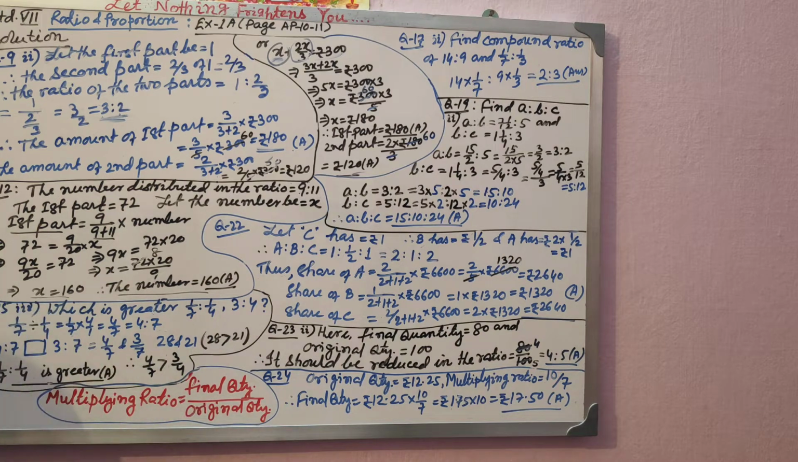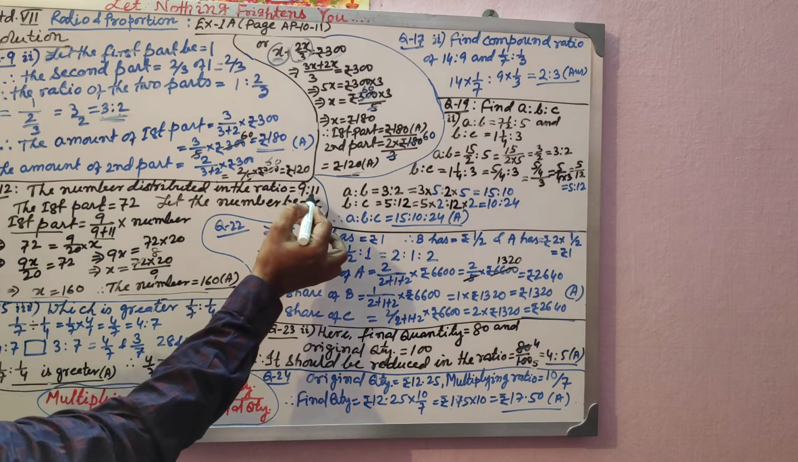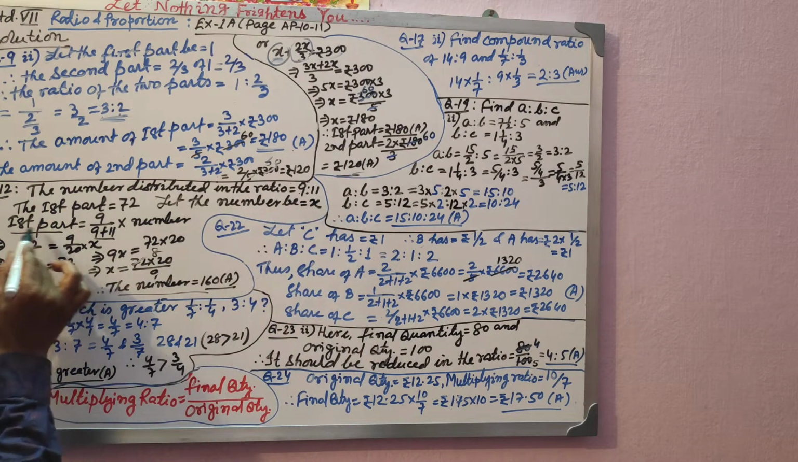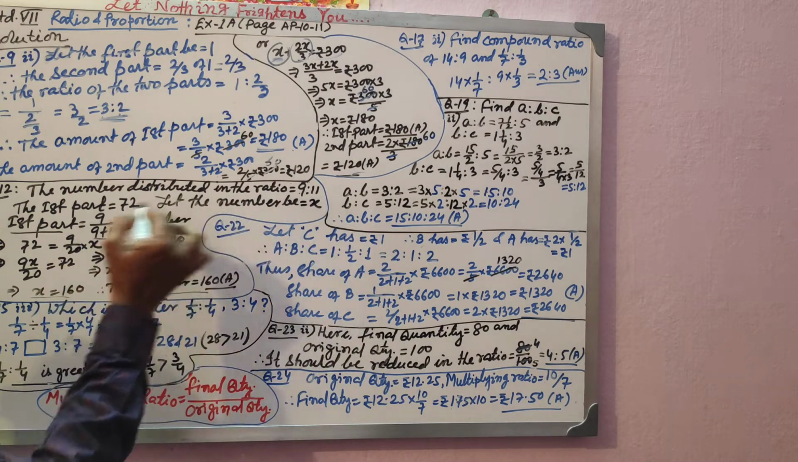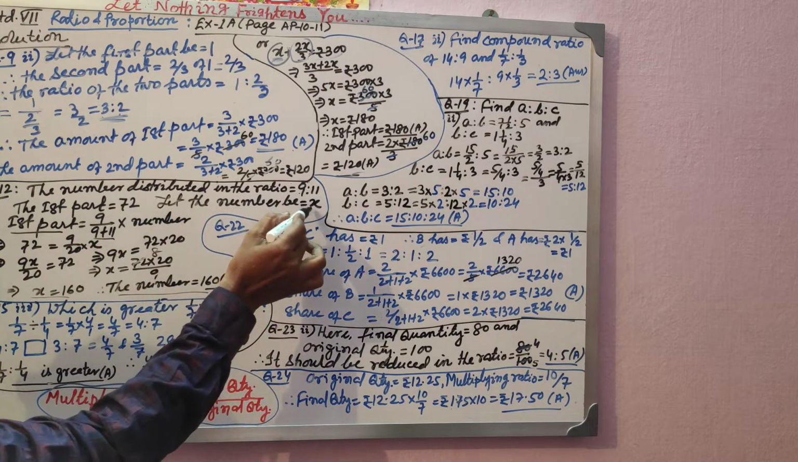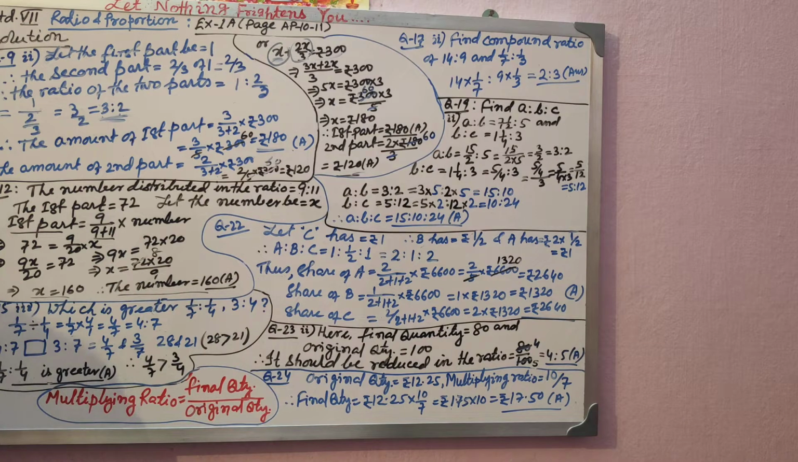If it is given to the second part, you write down second part is equal to 11 by sum of the ratio into the number x. Then you find out the value of x. I hope you have understood. And now I will move on to question number 15.